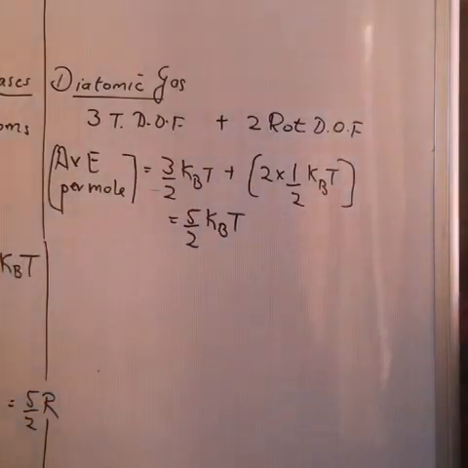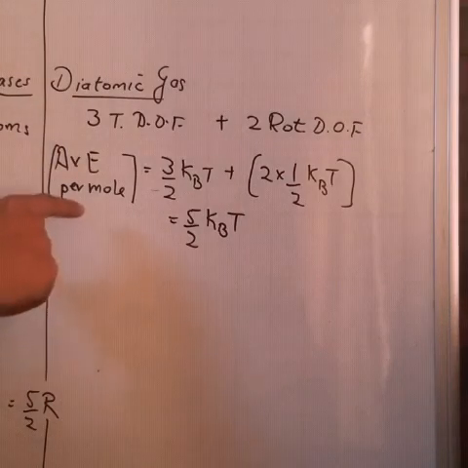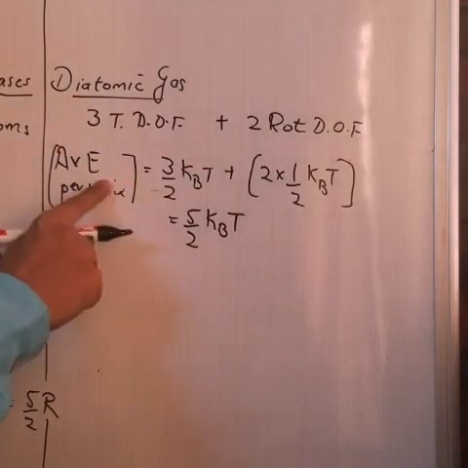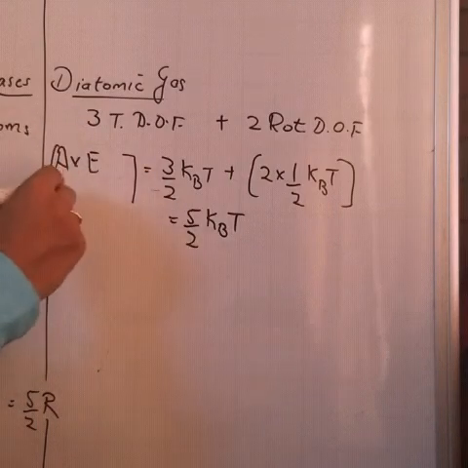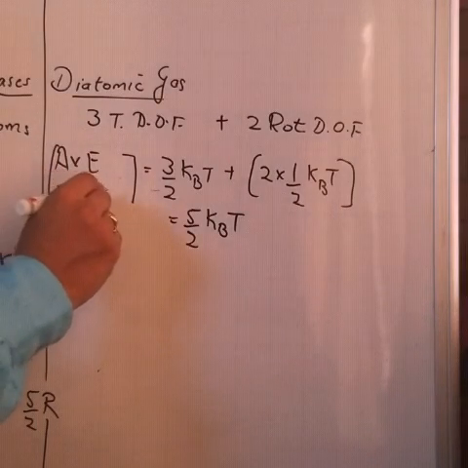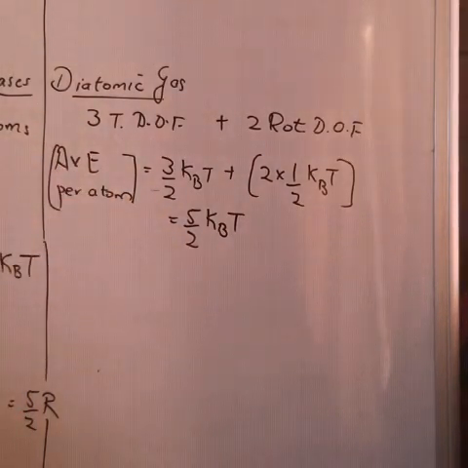This is the average energy per atom, not per mole. Average energy possessed, internal energy per atom, right? 5 by 2 kBT.